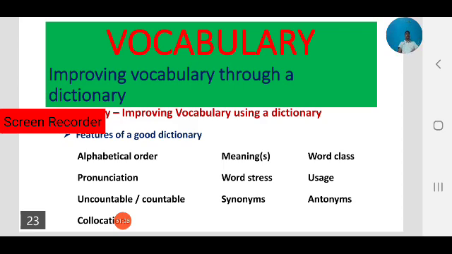By referring to a dictionary, we can learn all these areas, so that enhances and improves our vocabulary. So this is one area of improving vocabulary. Today we focused on how to improve vocabulary. One area is improving vocabulary through a dictionary. We have seen all of these with some examples.